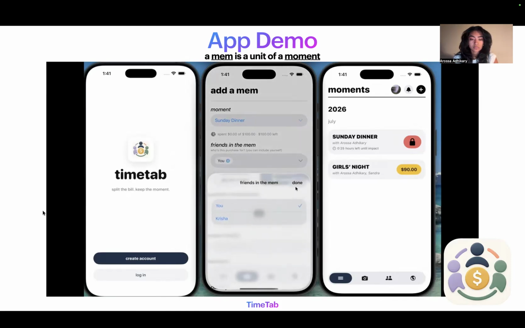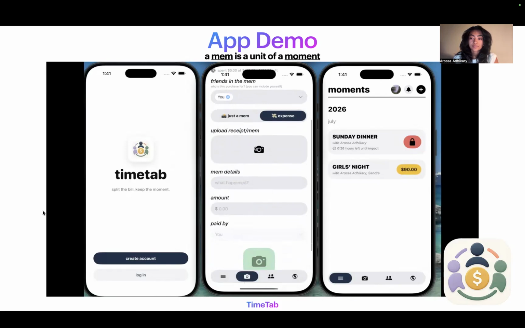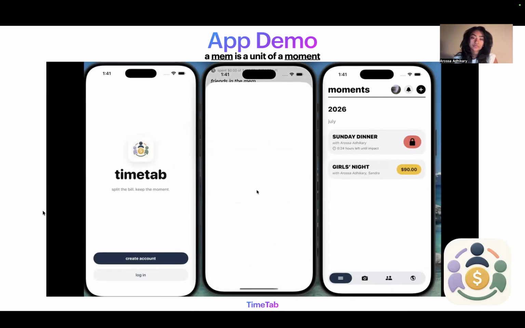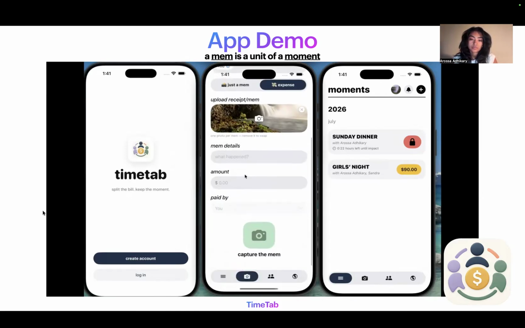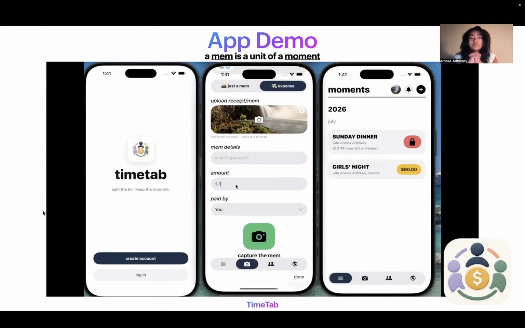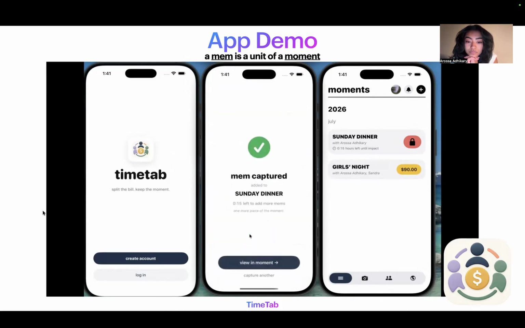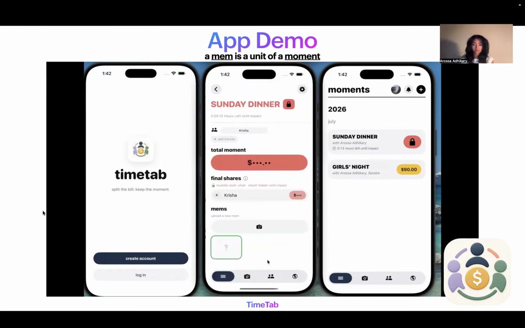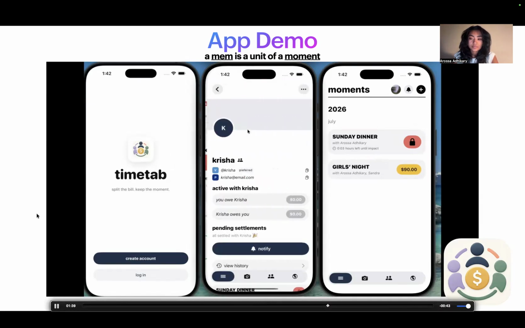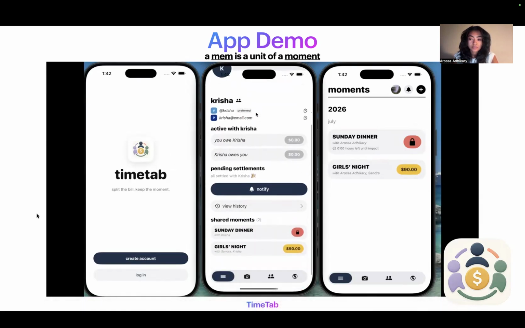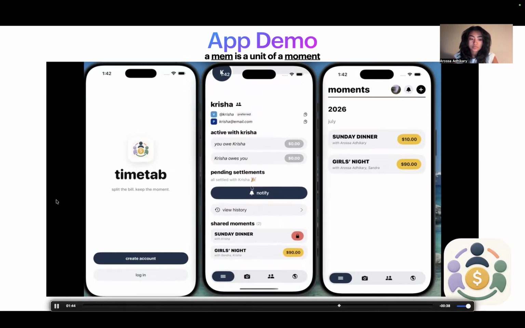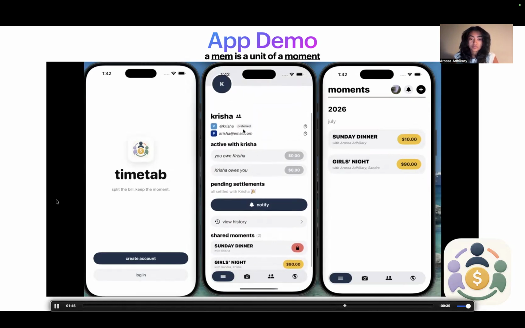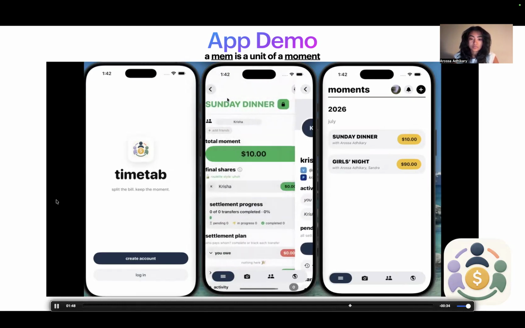Who's in this? It's me and Krisha. I'm going to upload a quick item sample from this simulator, and we're going to say it costs $10, and I paid for it. Now we've captured that mem. We can view the mem in a moment, and in 11 seconds, we'll see that mem showcase. What's really neat about this is I can also go ahead and interact with Krisha, and on her profile, we see some shared moments, and I'm able to see what I owe Krisha as well as her preferred payment method.